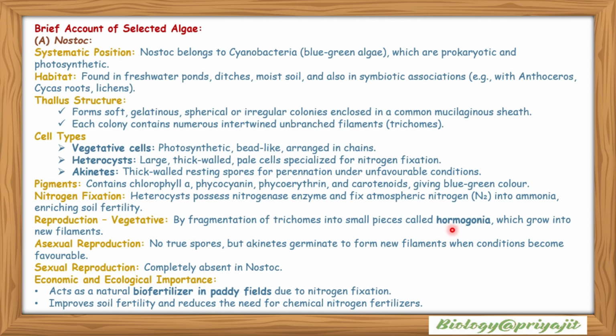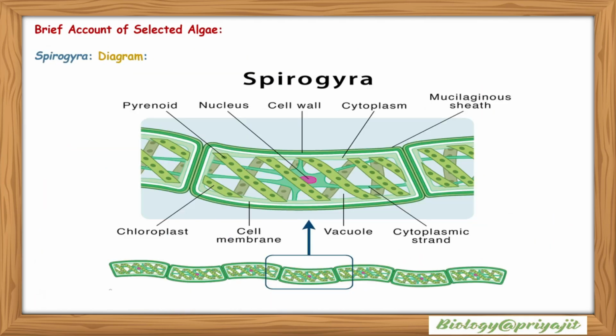Reproduction is by fragmentation of the trichome into small pieces called hormogonia, which grow into new filaments. Asexual reproduction: no true spores, but akinetes germinate to form new filaments when conditions become favorable. Sexual reproduction is completely absent in Nostoc. Economic and ecological importance: it acts as a natural biofertilizer in paddy fields due to nitrogen fixation. It improves soil fertility and reduces the need for chemical nitrogen fertilizers.